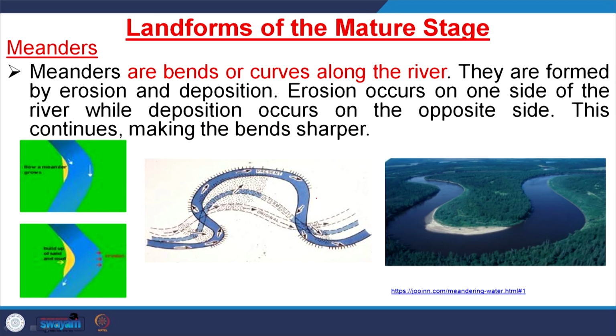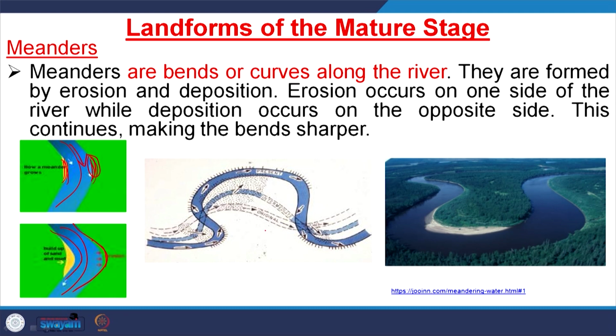Then landforms in the mature stage, another is the meander. The meanders, if you see here, gradually the curvature changes. If this is the transport direction, this part of the valley is getting eroded and this part is deposited. Similarly, with time this river takes this shape.